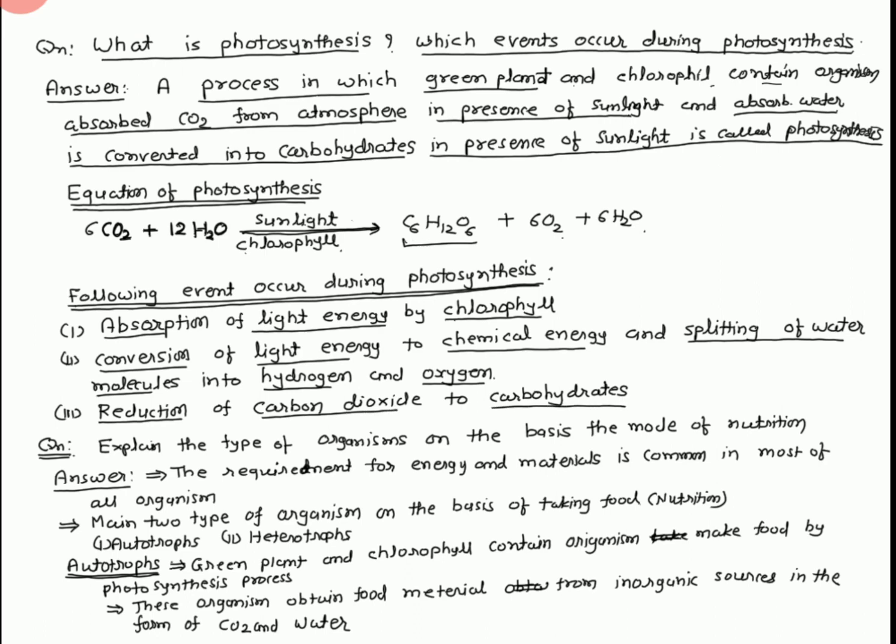Most important, which events occur during photosynthesis? Number 1, absorption of the light energy by the chlorophyll. Number 2, conversion of light energy into chemical energy and splitting of water molecule into hydrogen and oxygen. Number 3, reduction of carbon dioxide to the carbohydrates.